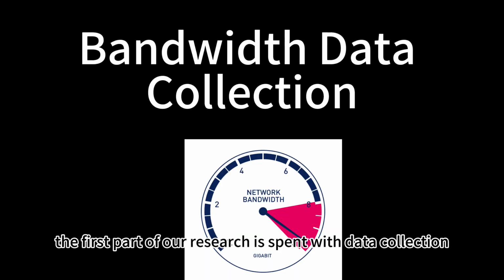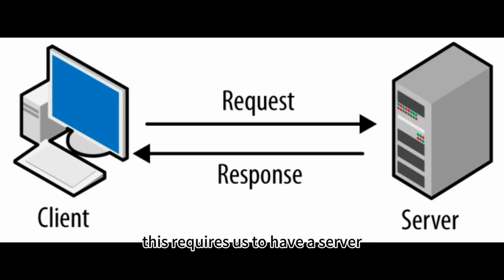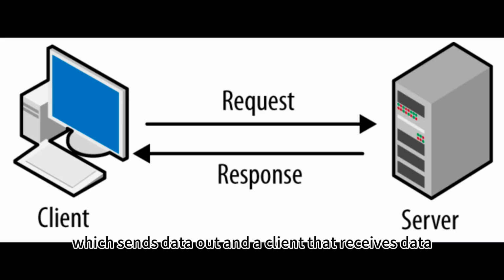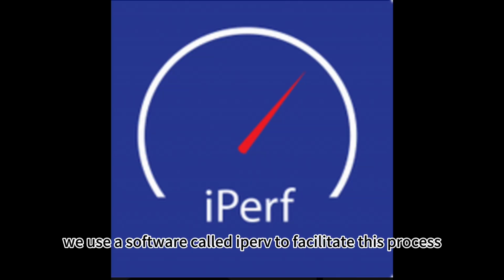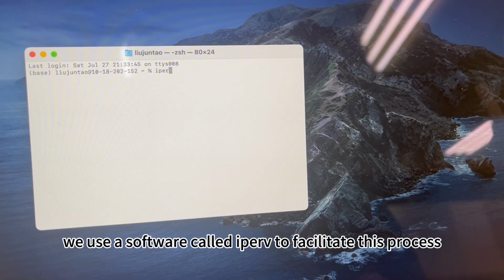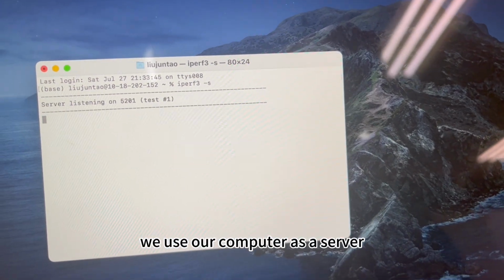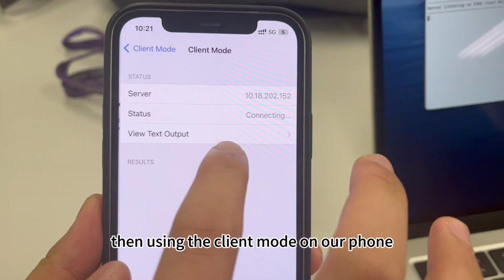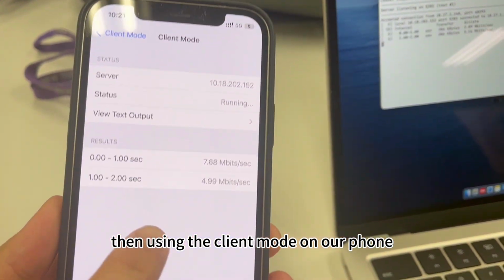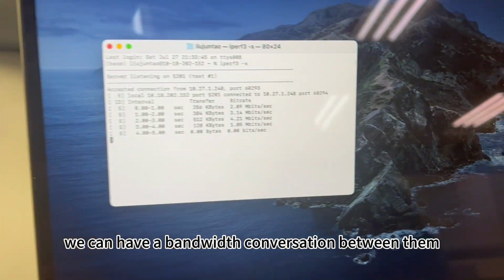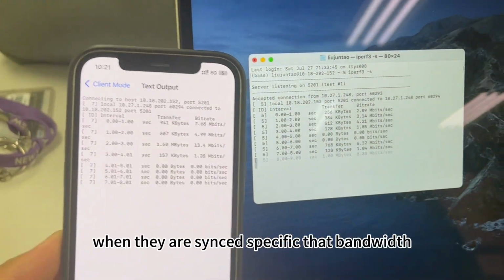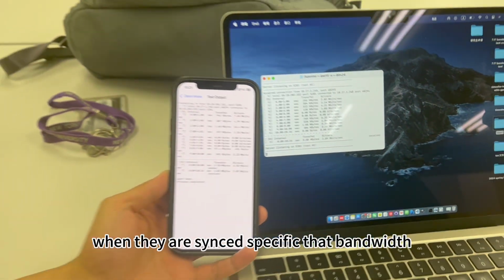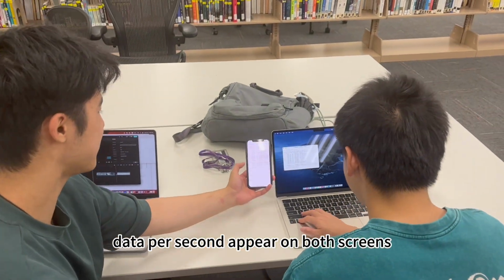The first part of our research is bandwidth data collection. This requires us to have a server which sends data out and a client that receives data. We use a software called iPerf to facilitate this process. We use our computer as a server. We activate iPerf as a server in terminal. Then using the client mode on our phone, we can have a bandwidth conversation between them. As we can see, when they are synced, specific bandwidth data per second appear on both screens.